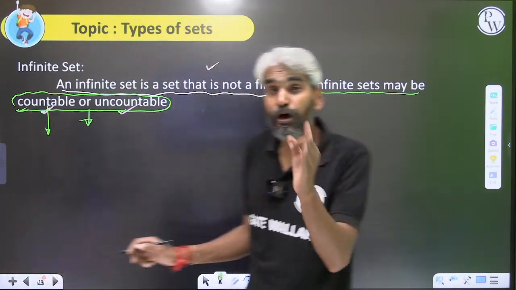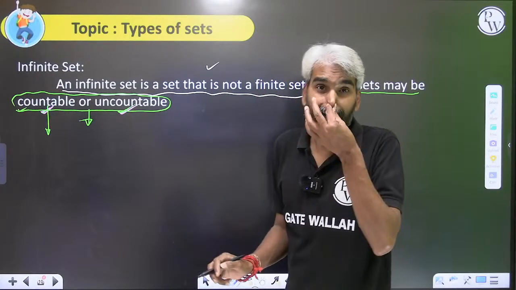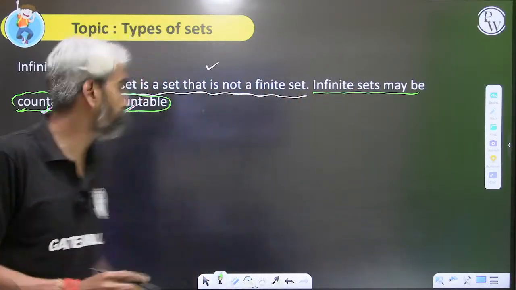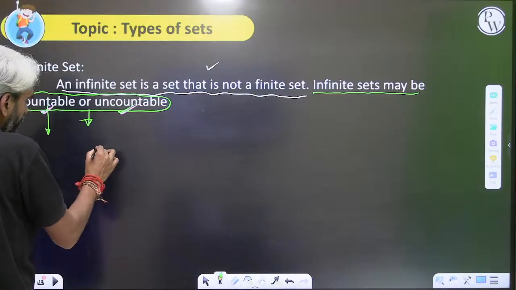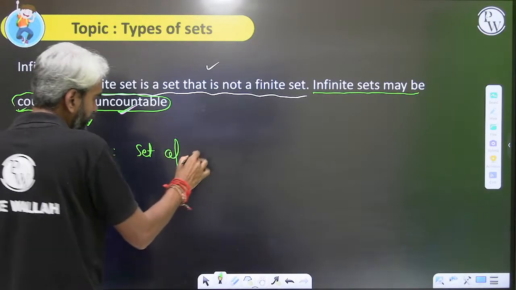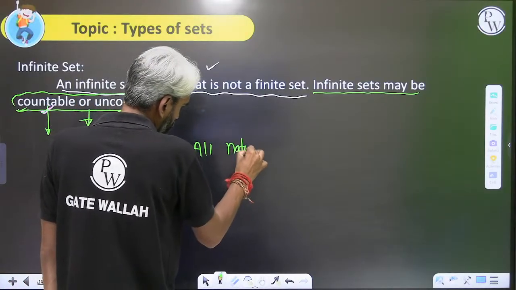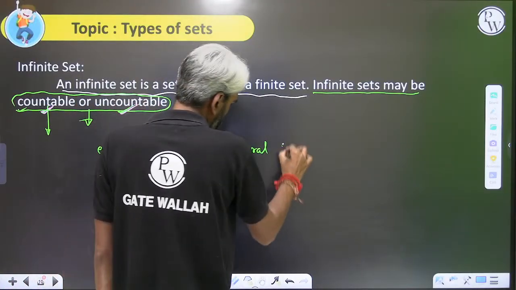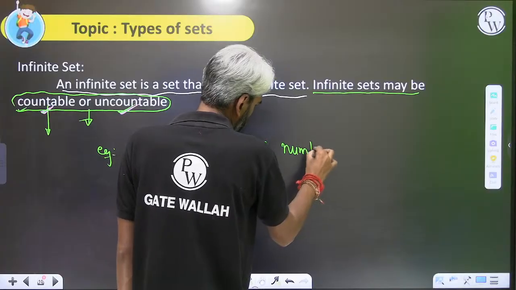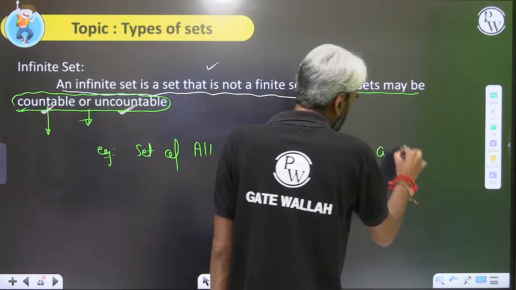If we cannot list the elements of the set, then it will be called an uncountable set. So, the set of all natural numbers is countable.